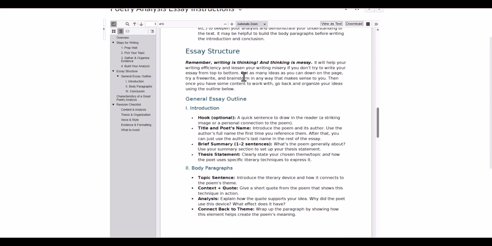Here is some structure stuff about the essay. So writing is thinking, thinking is messy. Do not anticipate that you can write this essay well or efficiently or quickly from top to bottom. This essay structure is how it should look as the finished product, but believe me, it does not have to look like this at first. So don't try to write it from top to bottom.